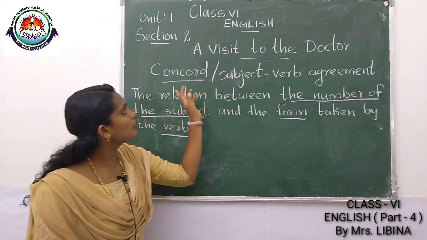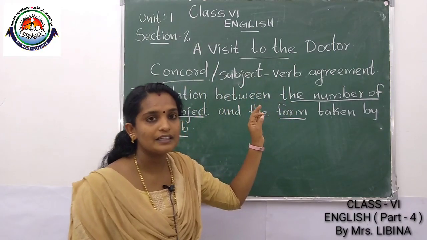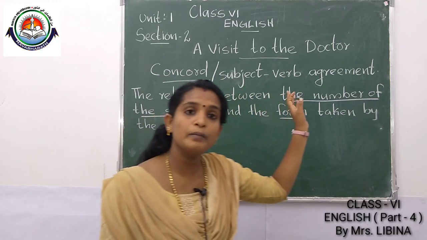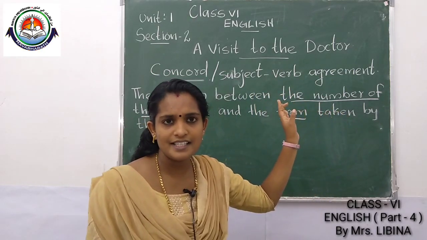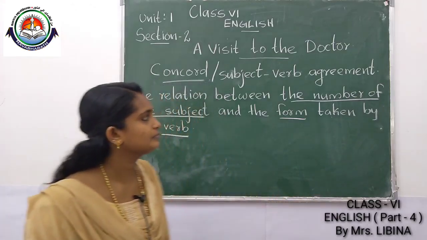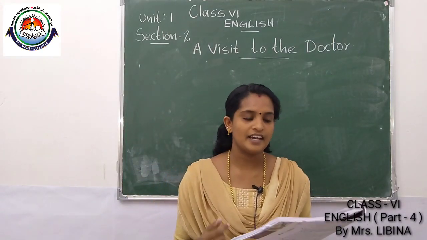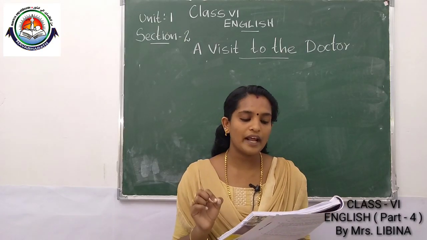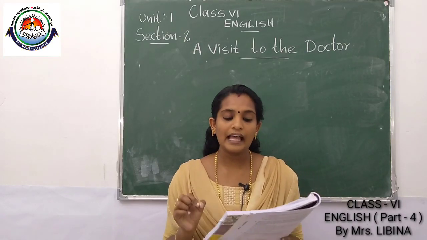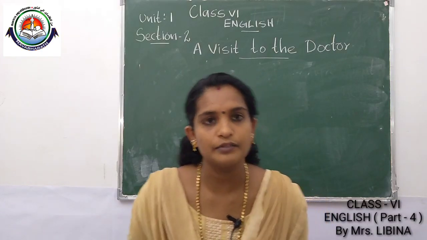Another name for concord, that means subject-verb agreement, is also subject-verb concord. In our textbook, it's clearly given that after a singular or an uncountable noun and after he, she or it, we use a singular verb.